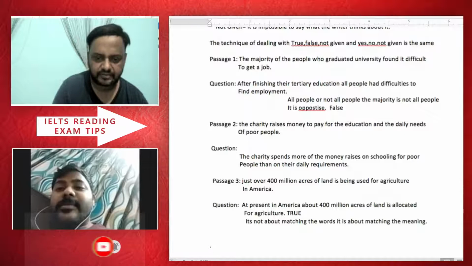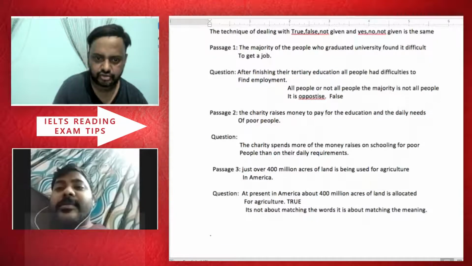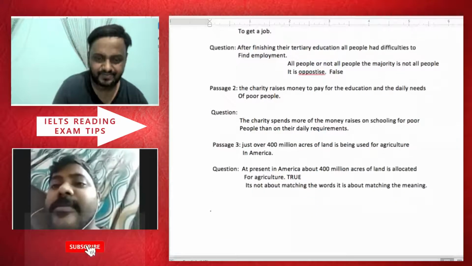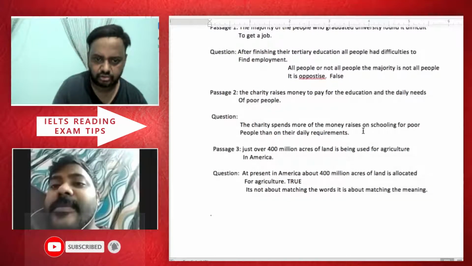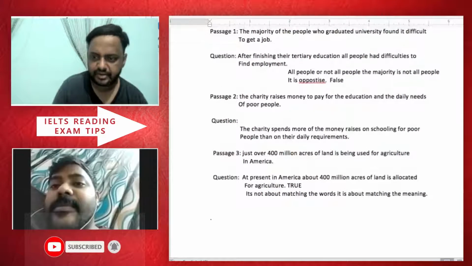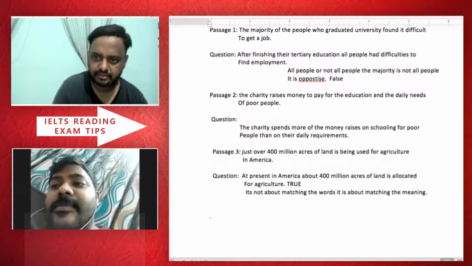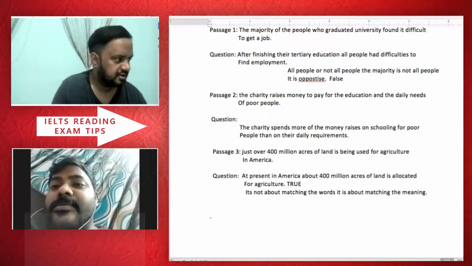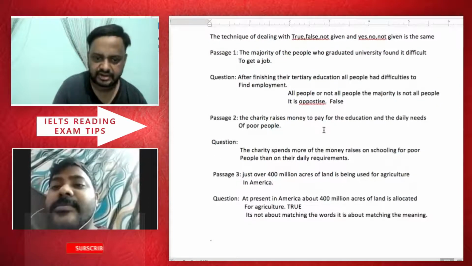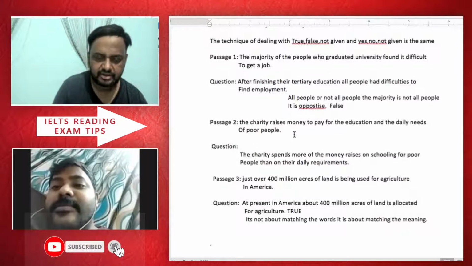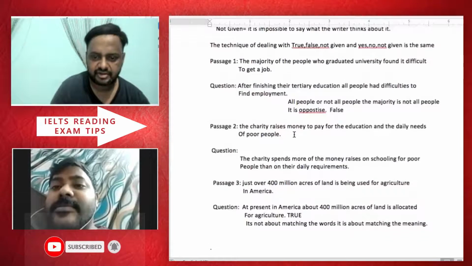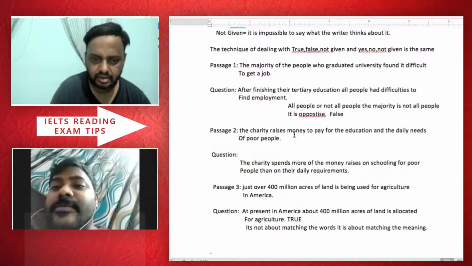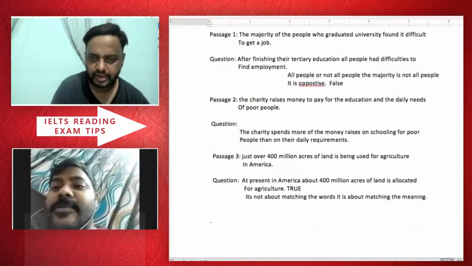But in this one, you know that they spend more of the money, meaning the lion's share of their money is going towards the poor people on their schooling and daily requirement. But in this one, they are not saying anything. The charity raises money to pay for the education and daily needs of poor people. So that would be not given.